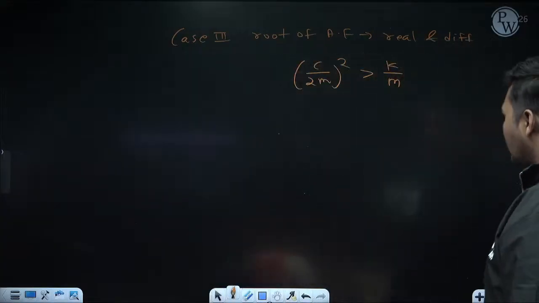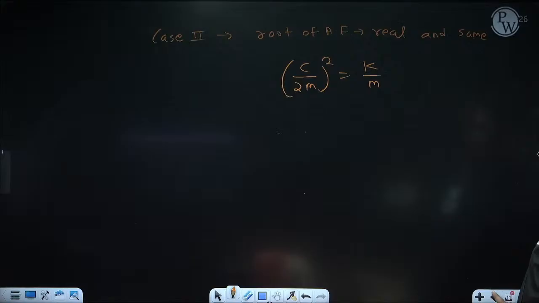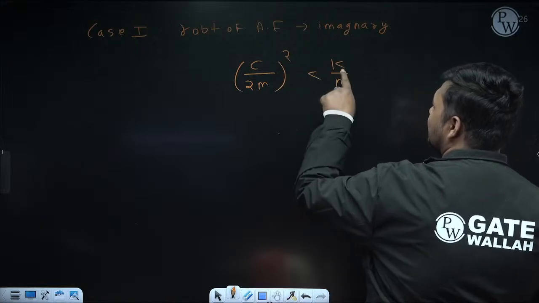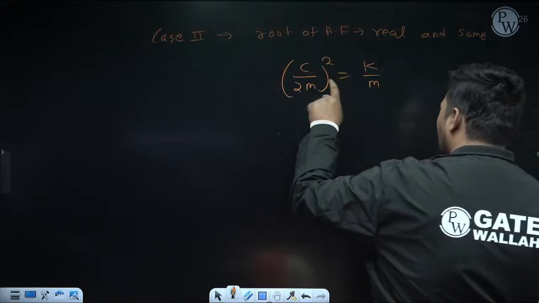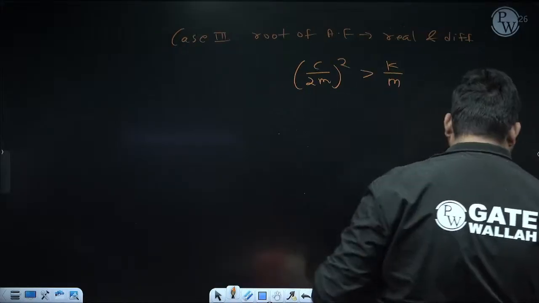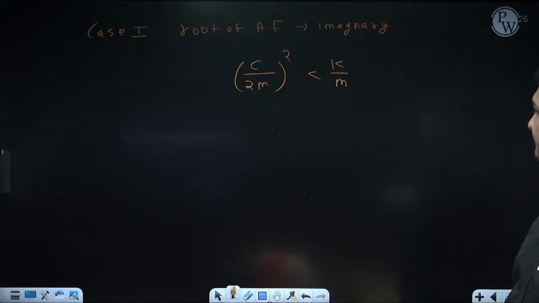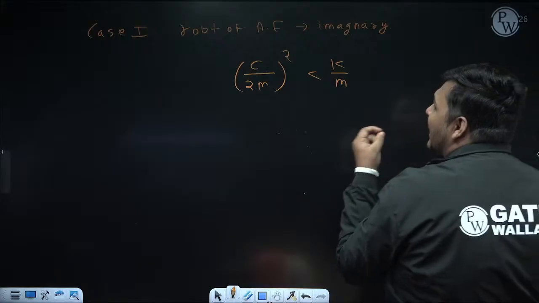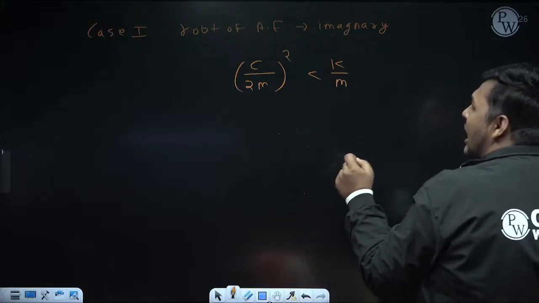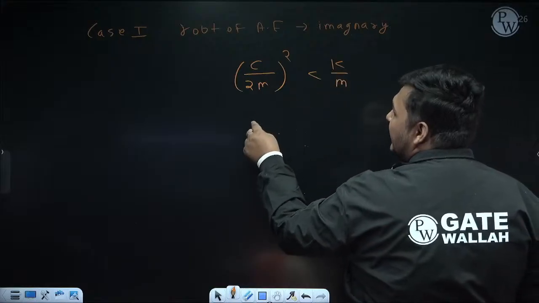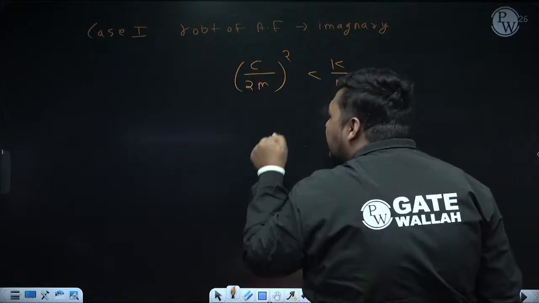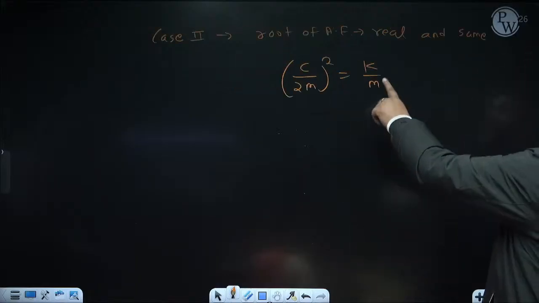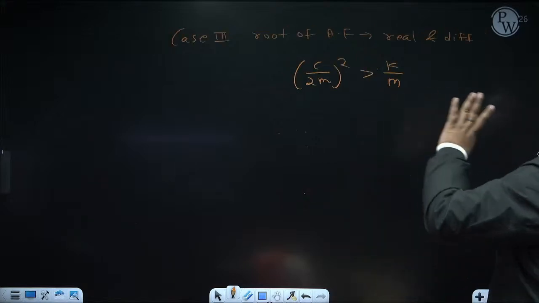So if you want to conclude whether the root is real and different, real and same, or imaginary, see the relation between c by 2m whole square and k by m. If this term is less than k by m, the root will be imaginary. If it is equal to k by m, the root will be real and same. If it is greater than k by m, it will be real and different. But remembering this is very lengthy, so we are defining a dimensionless number. If we bring k by m below, it becomes c by 2m whole square upon k by m. For the first case it will be less than 1, for the second case equal to 1, and for the third case greater than 1.